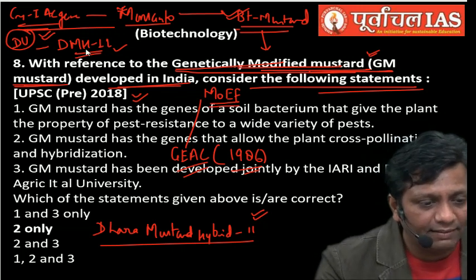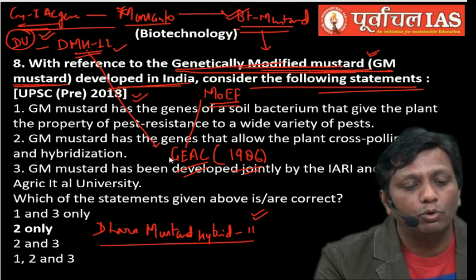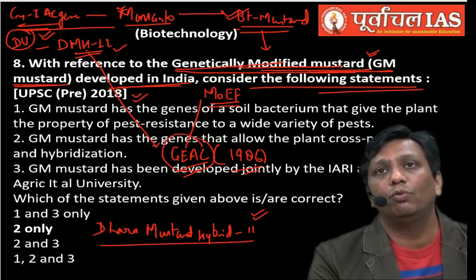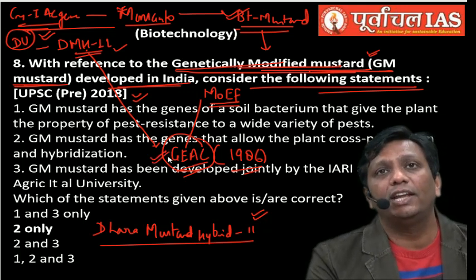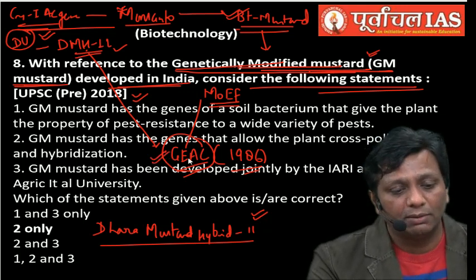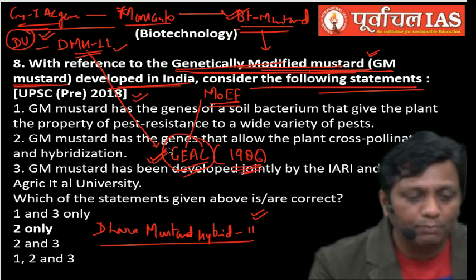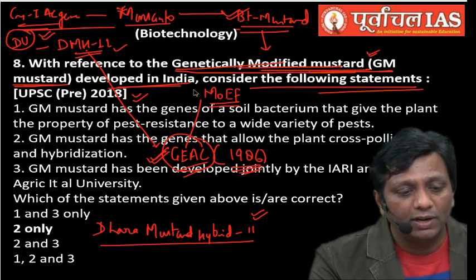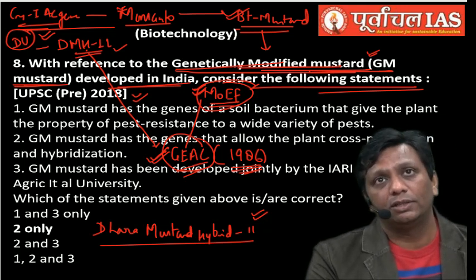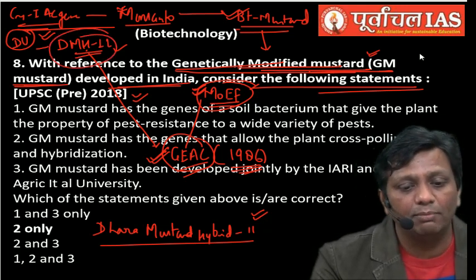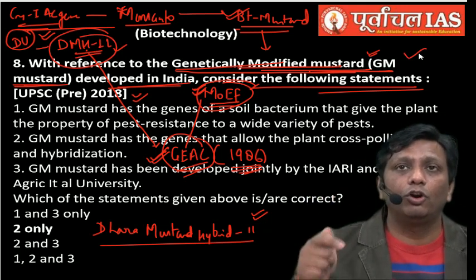For DMH11, or commonly a GM mustard, GEAC has given approval. If you want to grow any genetically modified plant in India, firstly it will be certified by GEAC, the Genetic Engineering Appraisal Committee, set up under the Environmental Protection Act 1986. So GEAC has given approval. Now we are waiting for the final MOEF approval. If MOEF approves it, then DMH11 or GM mustard will become the first genetically modified plant developed in India, and we will grow it and eat it.